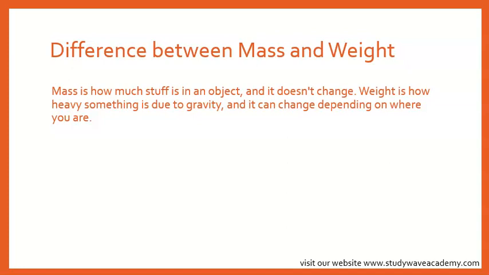Good. Then we looked at pressure. Pressure is like how hard you push on something, but also how big the thing is that you're pushing on, right? After that, we looked at the difference between mass and weight. Mass is the amount of stuff in an object and is the same everywhere. And weight is how heavy something feels due to gravity and can change depending on the location of where you are, right?